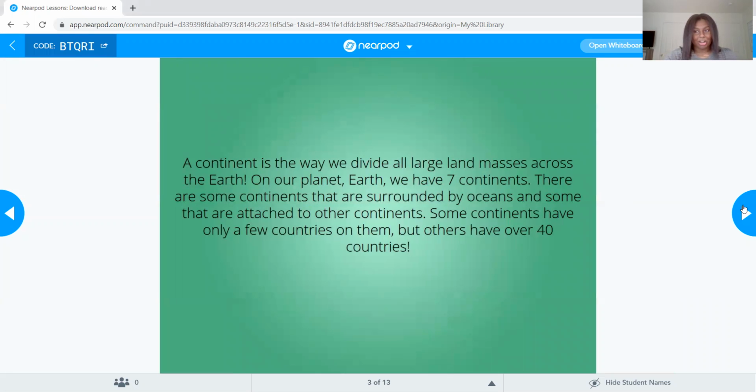Okay, so what is a continent? A continent is the way that we divide all of our large land masses across the entire Earth. So on our planet, Earth, we have 7 of those. There are some continents that are by themselves and they're surrounded by water and big bodies of water, which we call oceans. And then there's some that are connected to each other, next to another continent. Some continents have over 40 countries, and some continents maybe only have 5 countries.